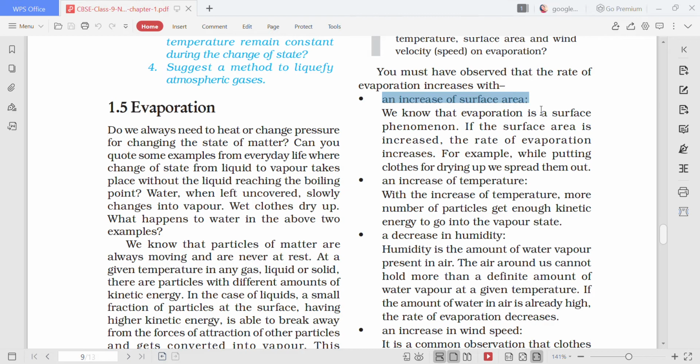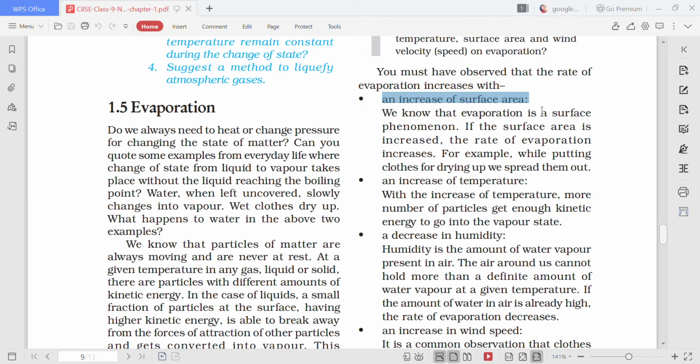To prove this, let me ask you one thing. Whenever you want to put your clothes for drying in the sun, what you do is you spread out the clothes and you dry them. Okay, why do we spread out the clothes? Because if we spread out, the surface area is large and the evaporation will be high, and the clothes will